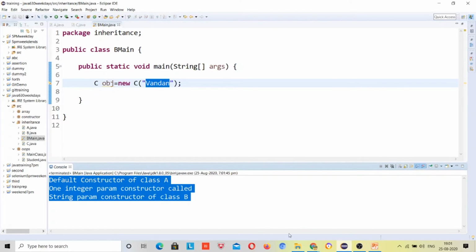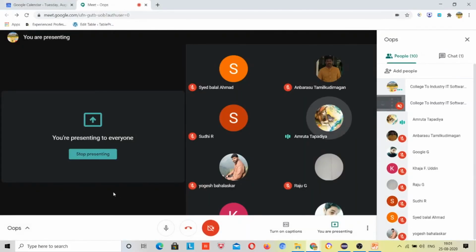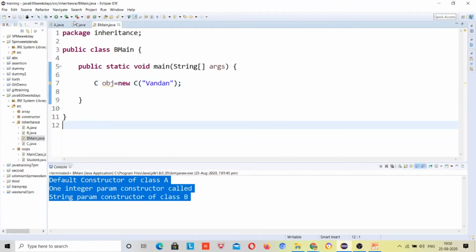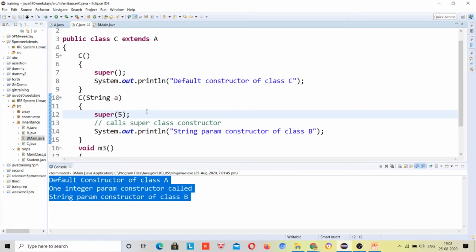Then one thing. Okay, class C. Whenever we call super, then the default constructor of the same class is not called, right? Can you explain it so I can make it clear? Actually, I'm trying to understand, if we write a super, then the default constructor, that is C without parameters, is not called. But if we write this, only then it will be called. Can you give me an example so I can make it clear?